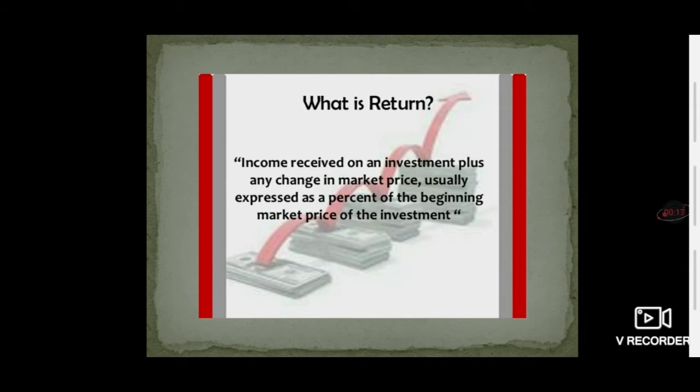So a return is defined as income received on an investment plus any change in market price, usually expressed as a percentage of the beginning market price of the investment. This is a technical terminology. If I want to explain that in simple layman's language, we can say that whatever inflow we are getting from the amount invested, it can be positive, it can be negative, will be called a return.